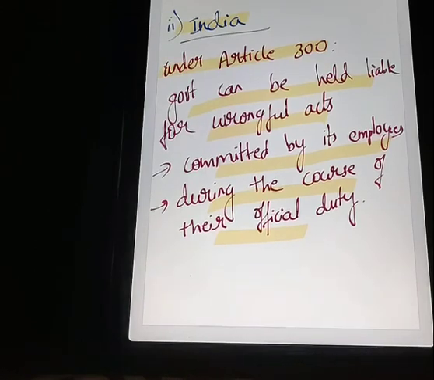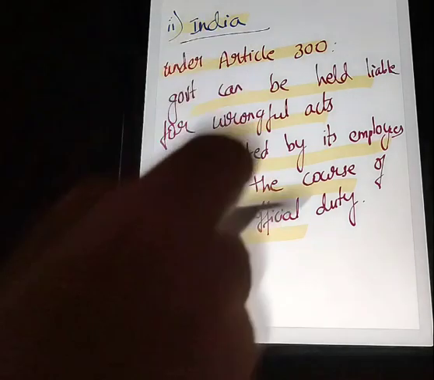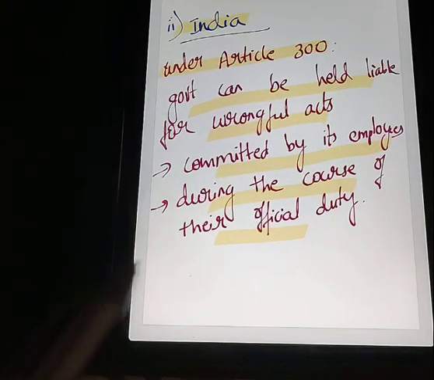So this is all about vicarious liability, and to see more case laws related to this concept, I have put the link in the description so you can refer to those links.